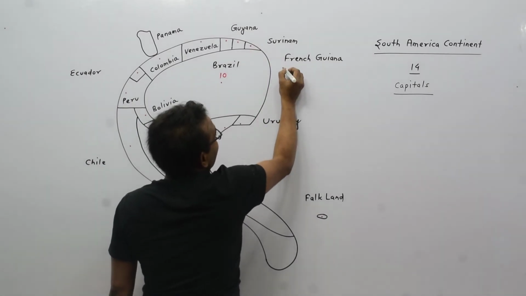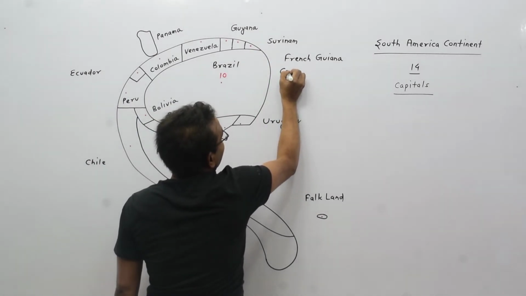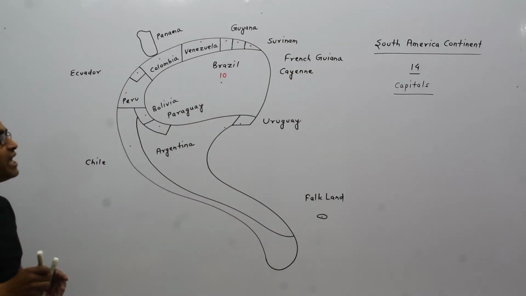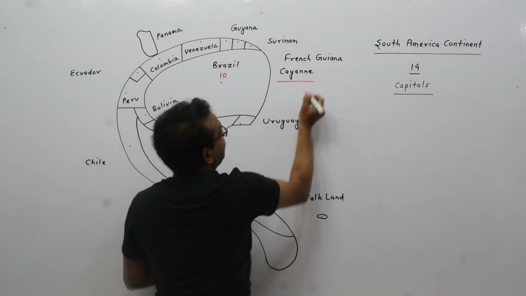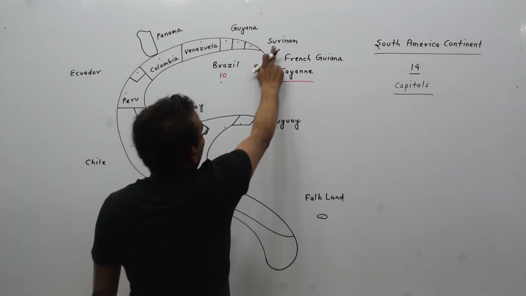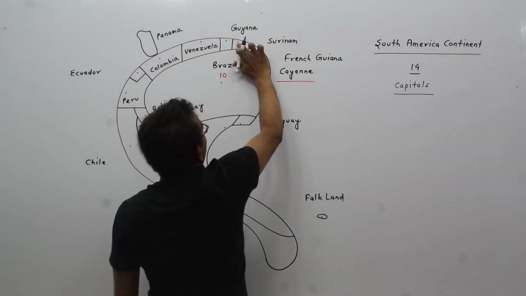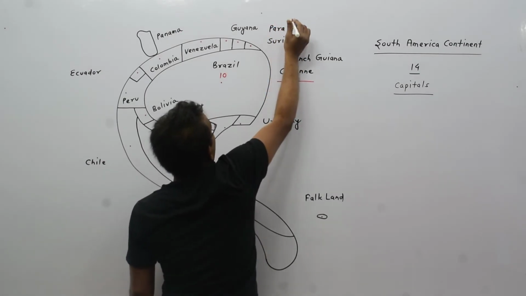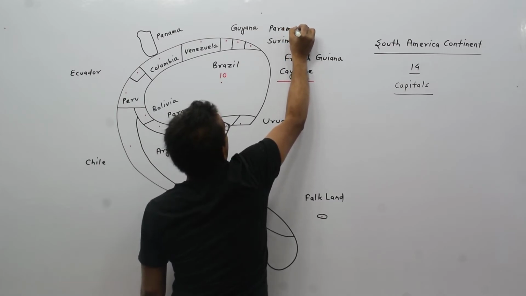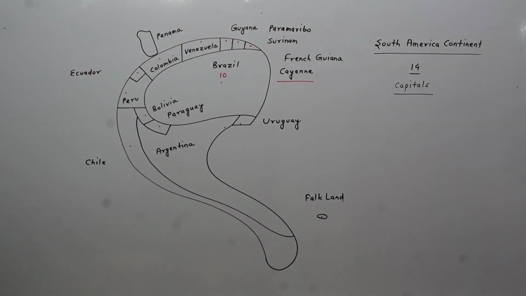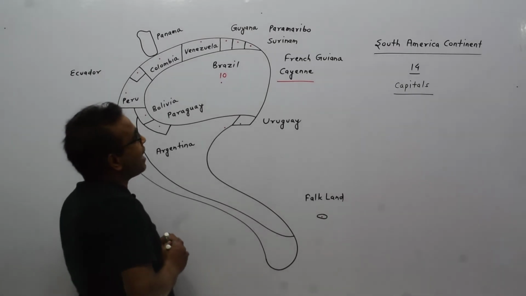The capital of French Guiana is Cayenne. The capital of Suriname is Paramaribo. This one is Paramaribo. The capital of Suriname is Paramaribo.